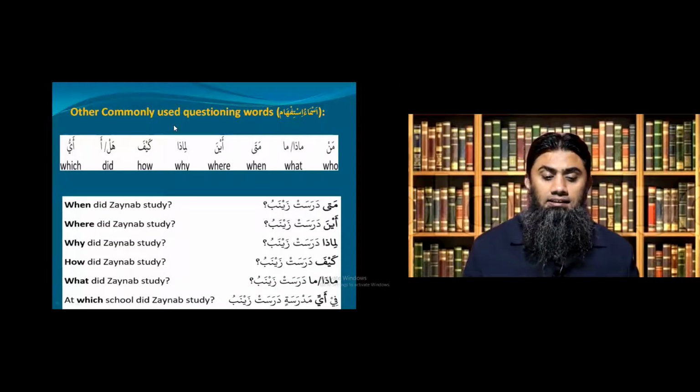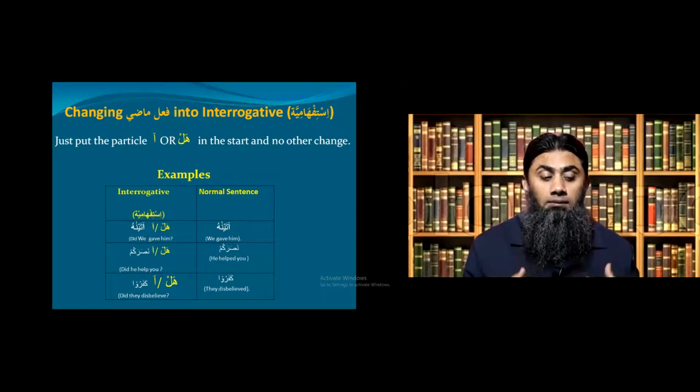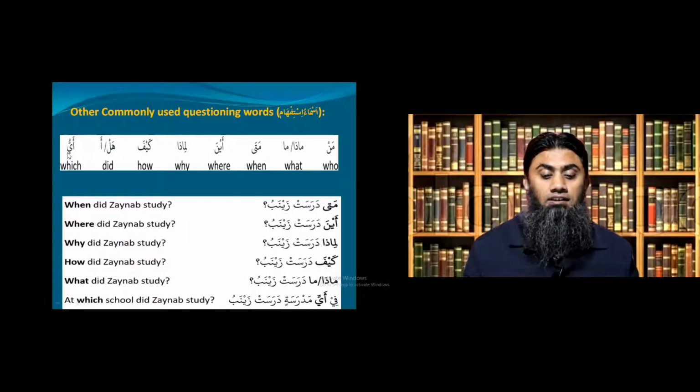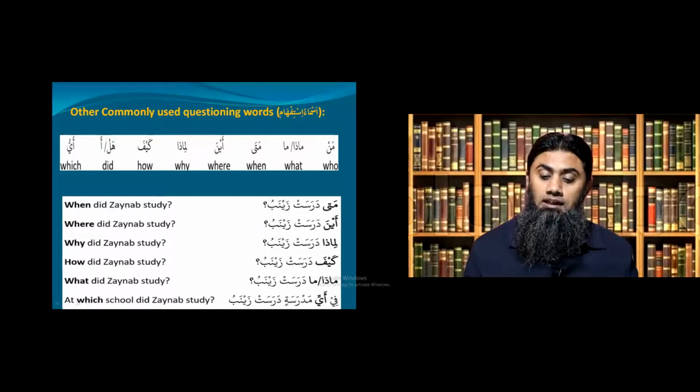Okay. And in this slide, I'm showing that sometimes obviously this use of or hal is only in those cases when you need a yes or no answer. If you want to inquire about something else, as we have learned these words in module 3, these are same words. You can use these words in the start and there's no other change. For example, if I say Darasat Zainab, Zainab studied. Darasa means studied. Mata darasat Zainabu. When did Zainab study? So by putting mata, because mata means when. Okay. Aina darasat Zainabu. Where did Zainab study?